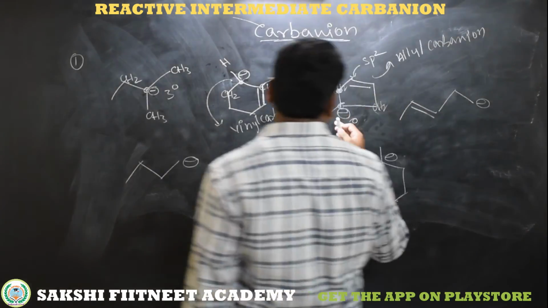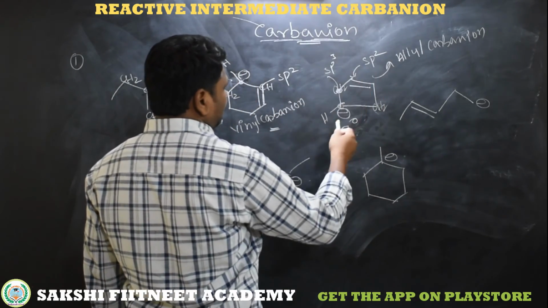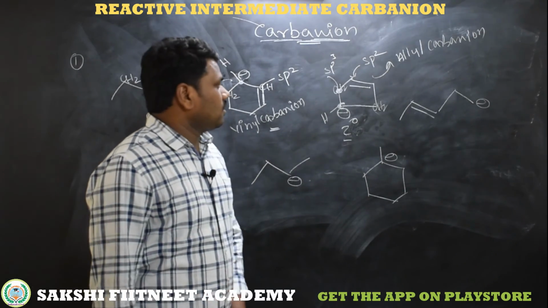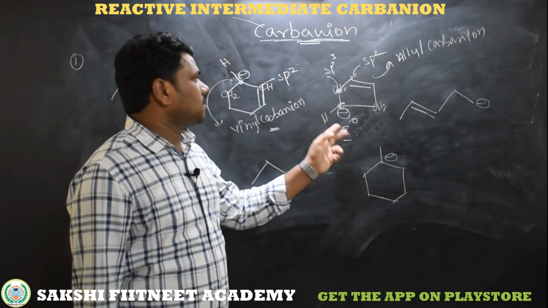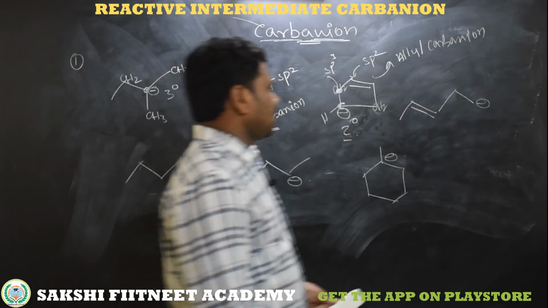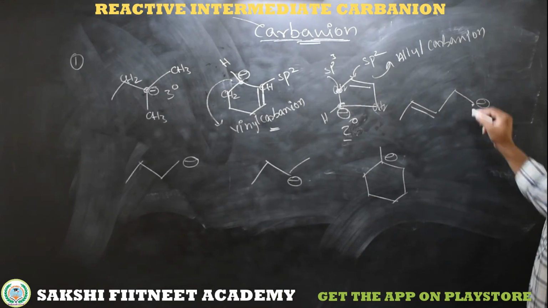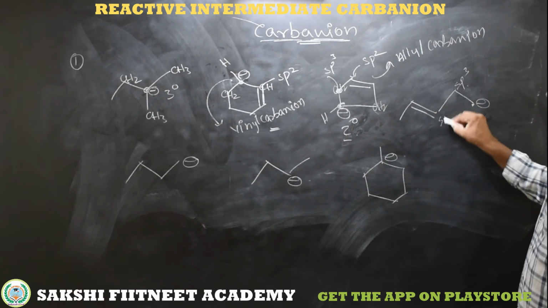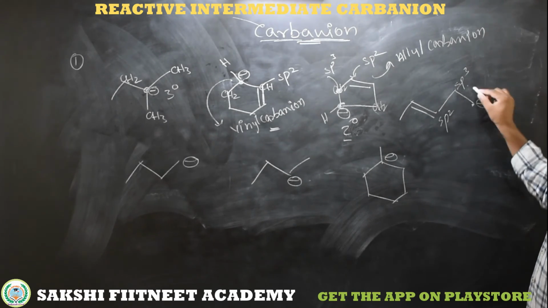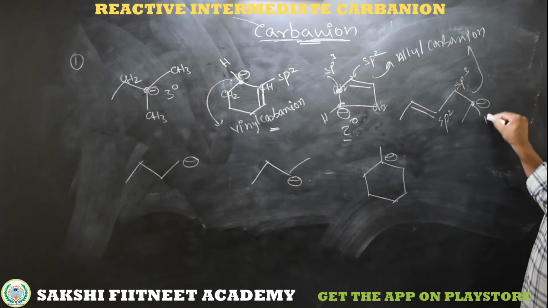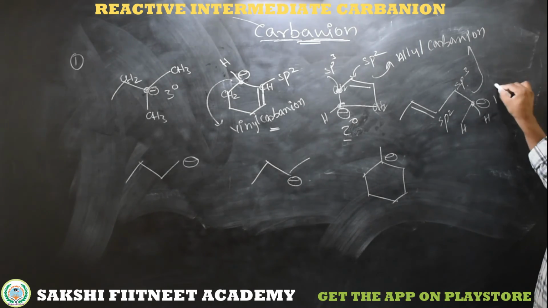It is cyclic, so you just observe from that side and this side. Based on that, if it is allyl, then allyl carbanion; if it is vinyl, vinyl carbanion. So overall common classification, it's an allyl carbanion. Coming to that particular carbon, it's a secondary carbanion. Now here this is the carbon which has a negative charge, bonded to an sp3 carbon, and this sp3 carbon is bonded to an sp2 carbon. So this is also an allyl carbanion. And what about this carbon? Specifically, this carbon is bonded to only one carbon, remaining two are hydrogens, so it's a primary carbanion.